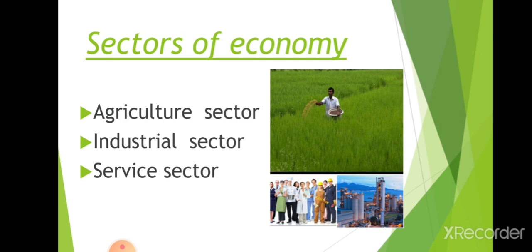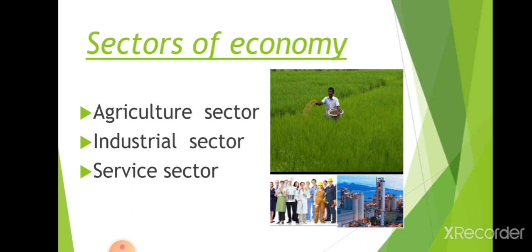A country's sectors can be mainly divided into three. The first one is the agriculture sector, the second one is the industrial sector, and the third one is the service sector.